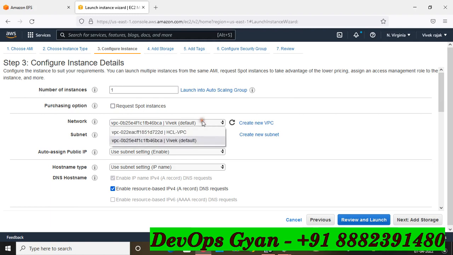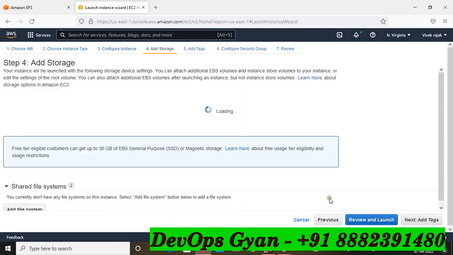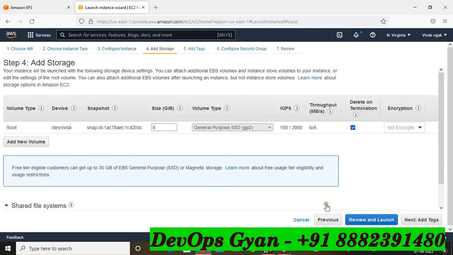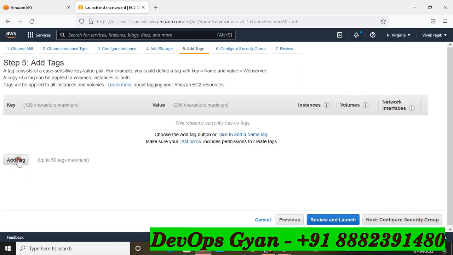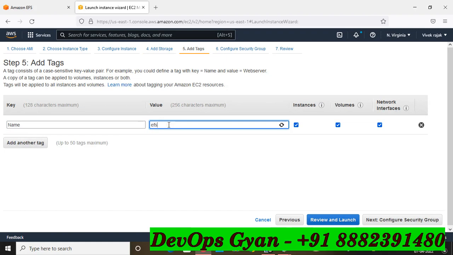Now friends, you will have to select your VPC and the subnet is default. Okay, now you will have to enable the public and private IP. Now go to the next section, and friends, this is your volume, and go to the next and use your name and tag. This is very important. So I'm going to write here EFS-1 hyphen machine,